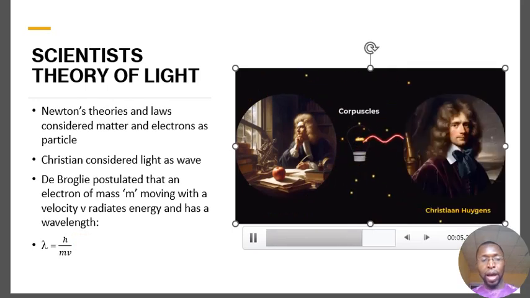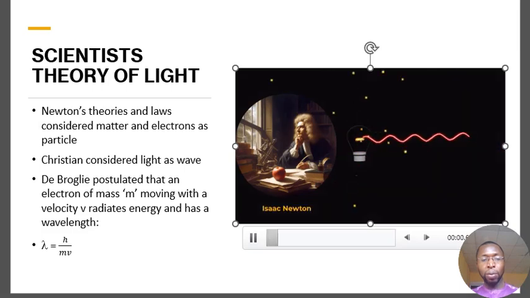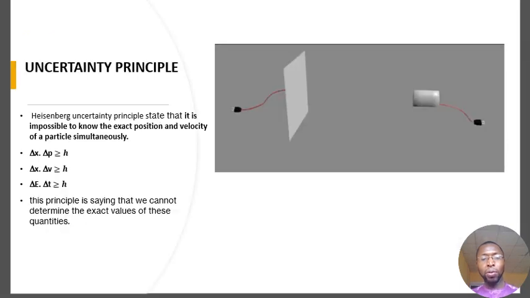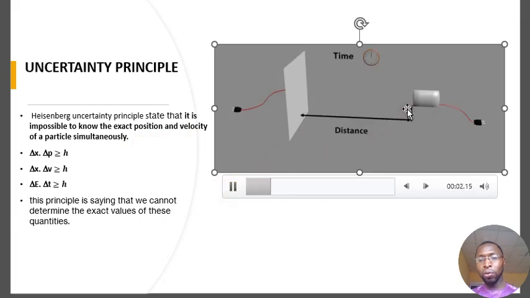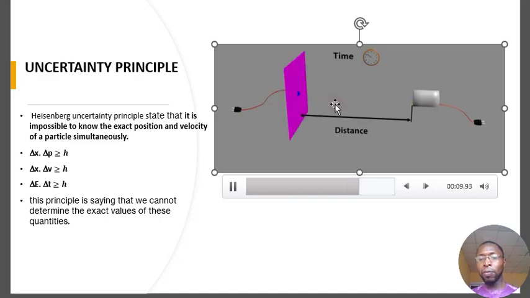All right. Having said that, let's talk about another principle known as the uncertainty principle. The uncertainty principle was propounded by Heisenberg, and it states that it is impossible to know the exact position and velocity of a particle simultaneously. If you watch this video now, you see a particle moving. Heisenberg said it is impossible for us to know the position of this particle at the same time as the velocity of the particle. He said it's never possible.